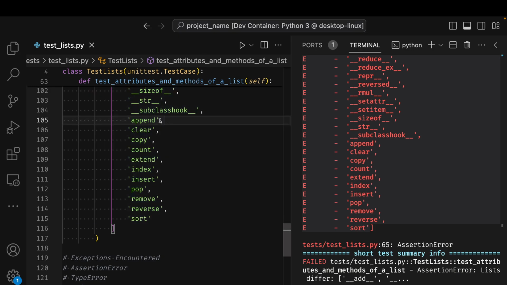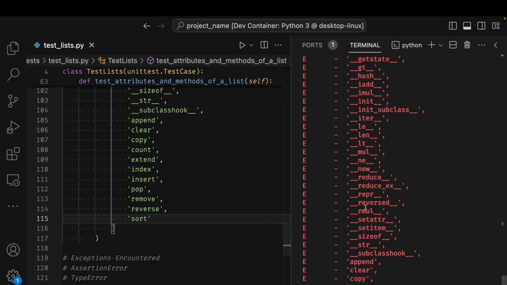Some of them we already know. We covered append. Append adds an item to a list. What does clear do? Does it clear the items in the list? What does copy do? Does it copy the list? What does count do? Does it count them? Does extend the list? And what does it mean to extend one? What does index do? What does insert do? And is it different from append? We know pop removes the last item of a list. We know remove removes the first occurrence of an item in a list. Does reverse give you the list in reverse? Does sort sort the list, and how does it sort it?